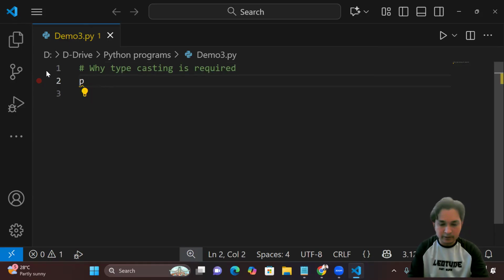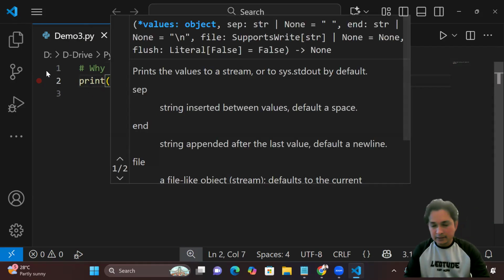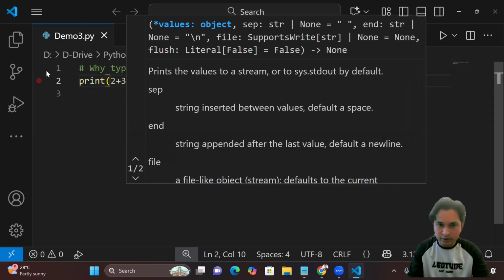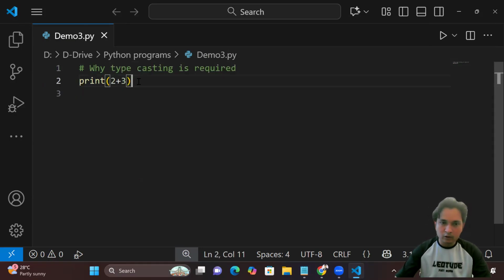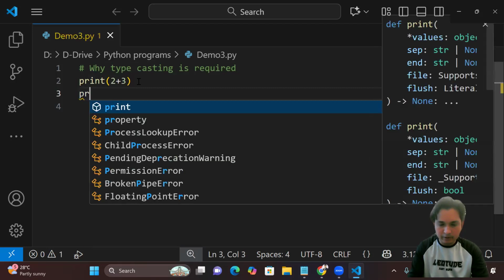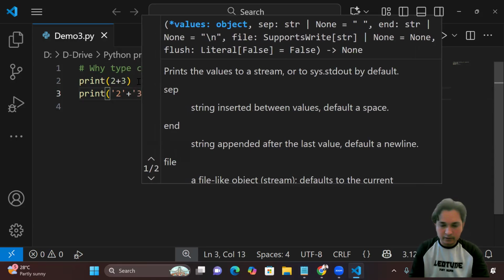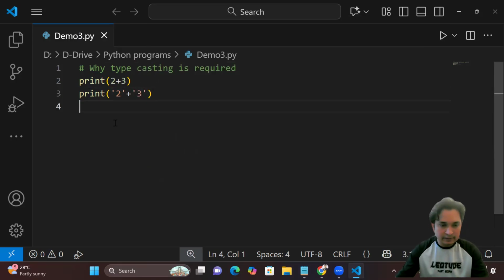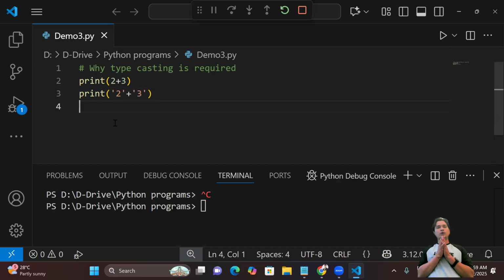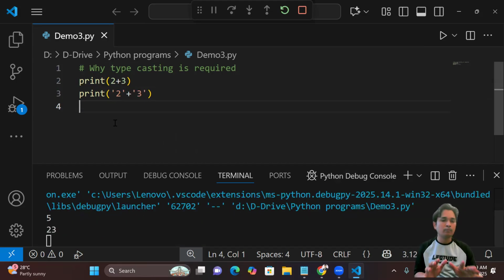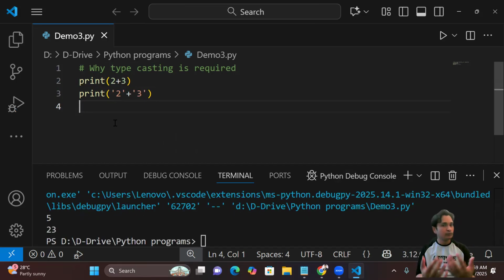I'll take a very basic example here, guys. Print, and inside the print function, let me take 2 plus 3. You know what output we will get. And the same thing, I'm just going to provide 2 as a string plus another 3 as a string. I'll show you the problem, and then I'll show you the solution, how typecasting will help you overcome this kind of problem.